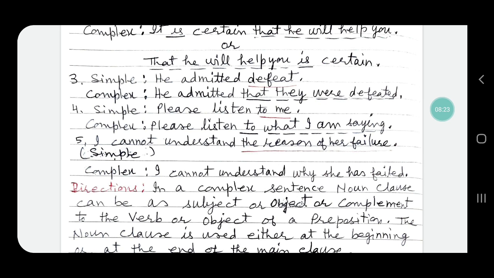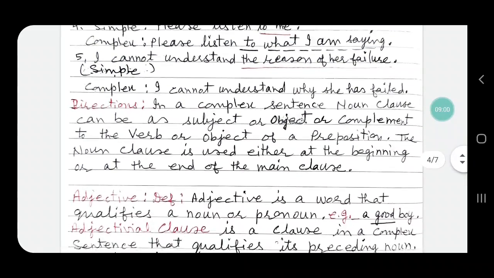In sentence number 5, "I cannot understand the reason of her failure," the reason will be changed into a noun clause: I cannot understand why she has failed. "Why she has failed" is the object of the verb "understand," and so it is a noun clause. It is a dependent clause, and so the simple sentence has been changed into a complex sentence: I cannot understand why she has failed.